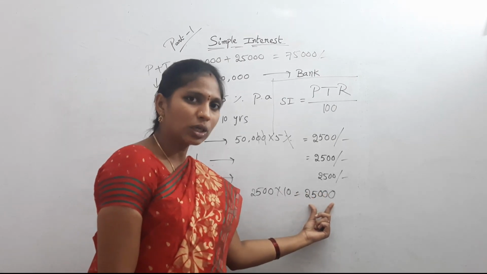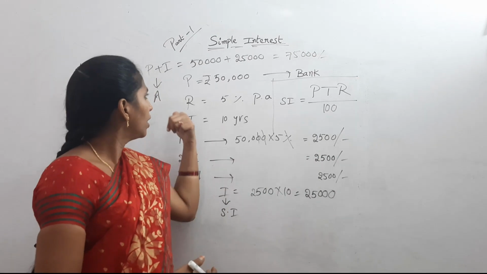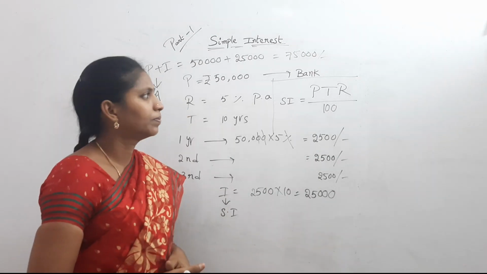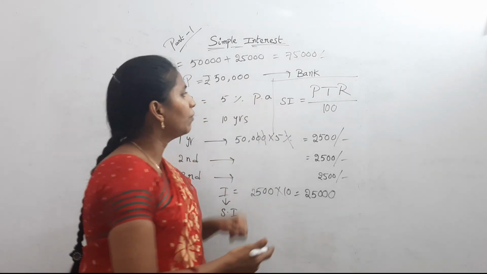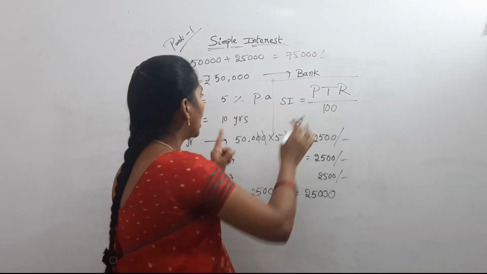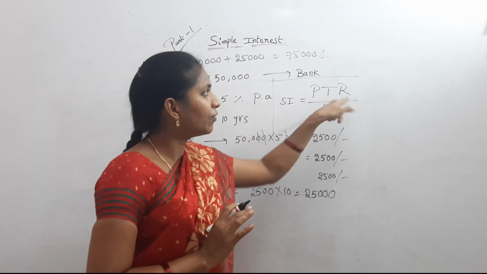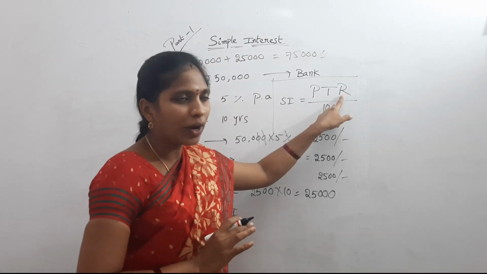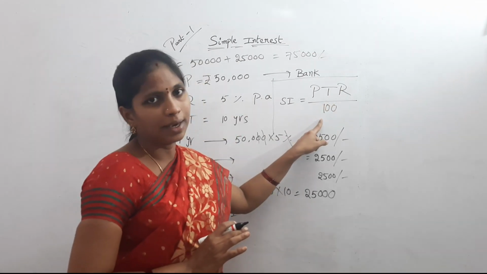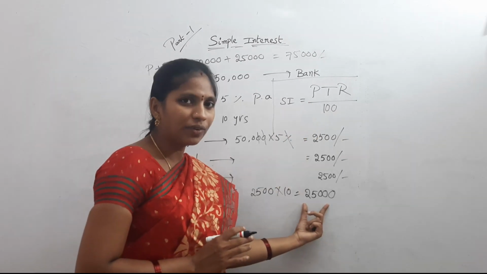Then we get total simple interest. Then this interest is added to this principal. Then finally we got the amount. See here, simple interest equal to P, 50,000 rupees, and the time, 10 years. And what is R? 5. Don't write 5% here, because for R, write only the value 5 by 100. Then calculate, definitely we get this answer 25,000.